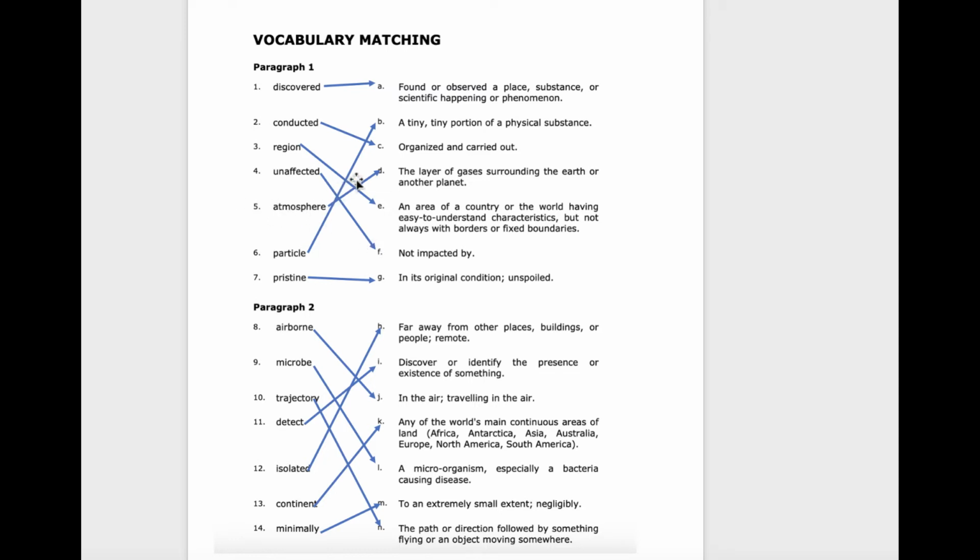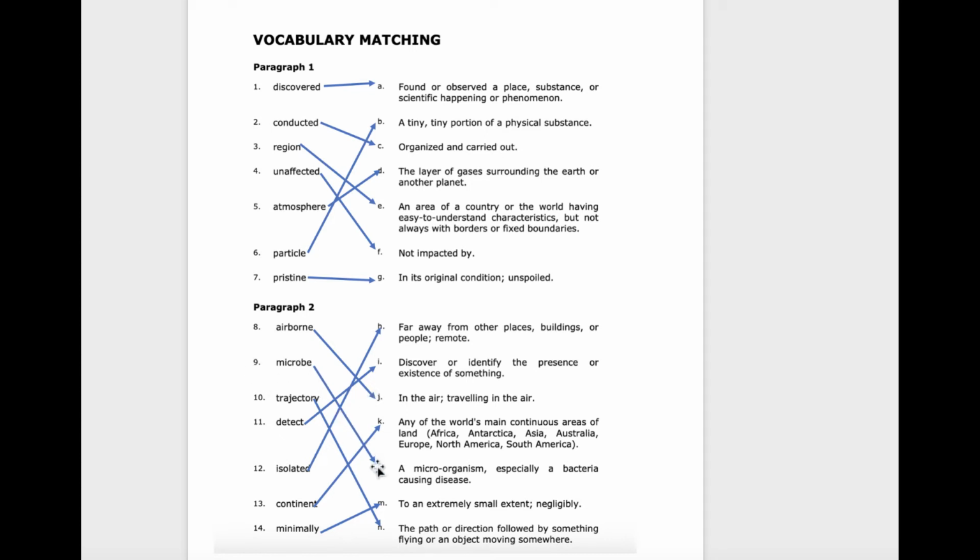5, atmosphere, is D, the layer of gases surrounding the Earth or another planet. 6, particle, is B, a tiny, tiny portion of a physical substance. 7, pristine, is G, in its original condition, unspoiled. Paragraph 2 is 8, airborne, is J, in the air, traveling in the air.